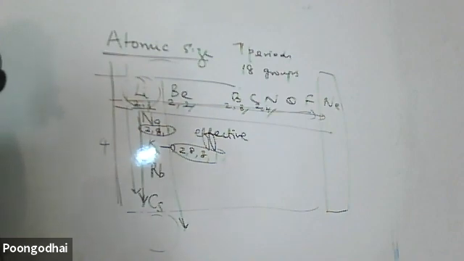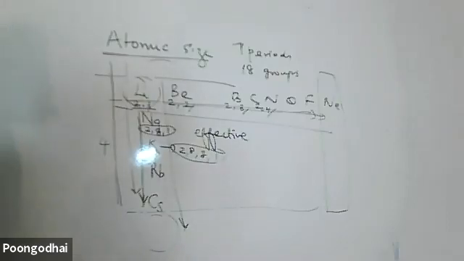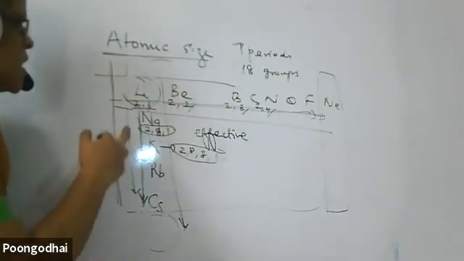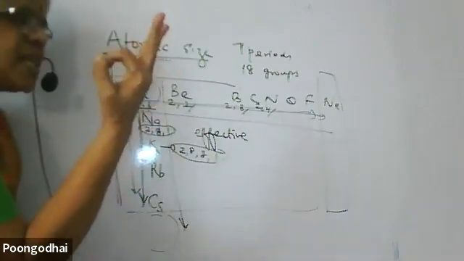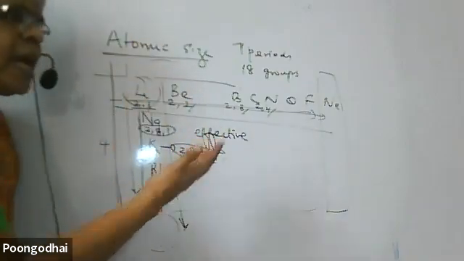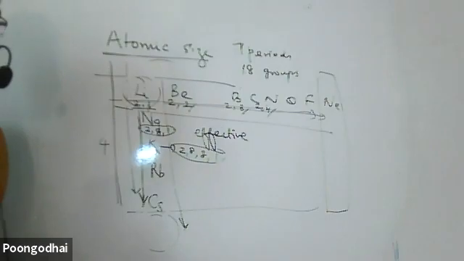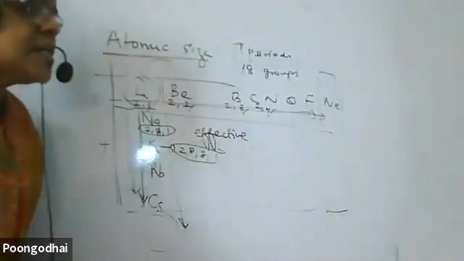When I move down the group, what happens? Ovia. The number of shells increases, so the size of the atom increases. Lithium has only 2 shells. Sodium has 3 shells. Potassium has 4 shells. Rubidium will have 5 shells. As the number of shells increases, the size of the atom increases.